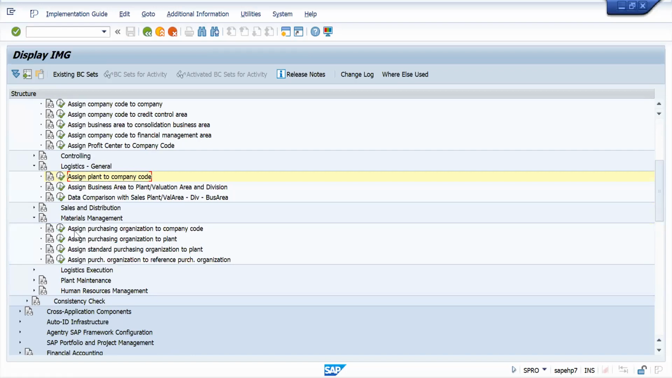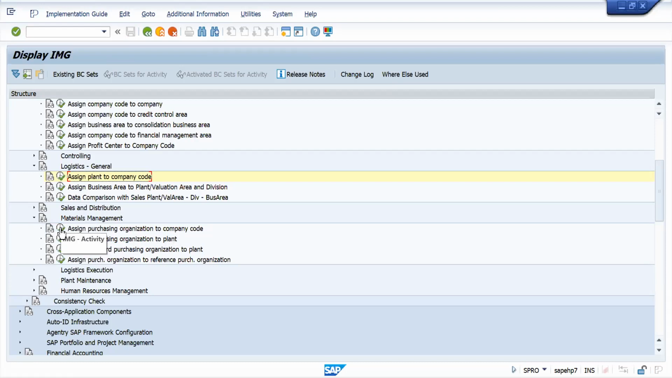Okay. So then we need to do assign purchase organization to company code and assign purchase organization to plant also. If we want to create a central purchase organization, we need to do both steps. Assign purchase organization to company code as well as assign purchase organization to plant. If we want to create a decentral purchase organization that is plant specific, then no need to do the first step. We need to do only the second step, assign purchase organization to plant only. Then it will become plant specific. Okay. In both cases, central and decentral, assigning purchase organization to plant is common.